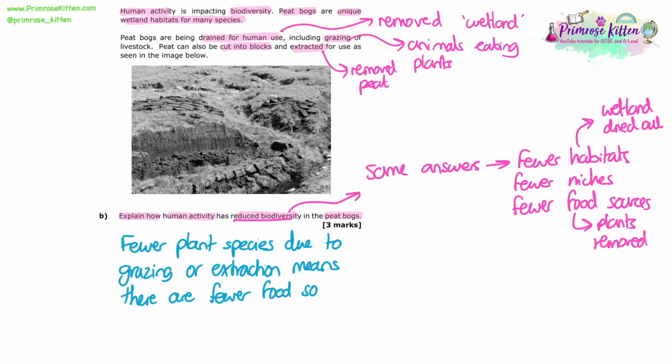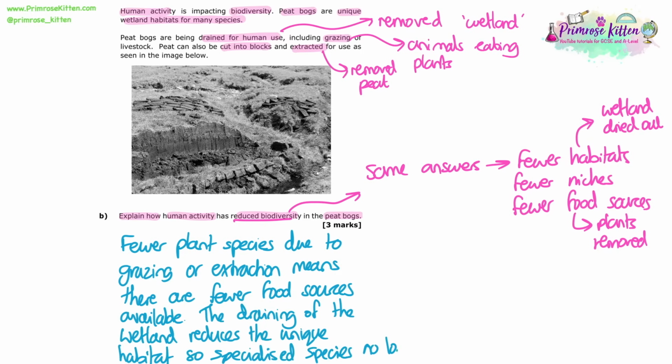I'm going to go with fewer plant species due to grazing or extraction. So we've literally removed plant species in that way. And that also means there's fewer food sources. The draining of the wetland also reduces the unique habitat, so specialised species can no longer survive. Okay, so I've actually probably done more than 3 marks worth potentially, because I've got fewer plant species, fewer food sources, and the changing of the habitat, but that is 3 marks. And you can obviously talk about more things, but this is the kind of standard answer that we would normally try and apply to a biodiversity reduction question.